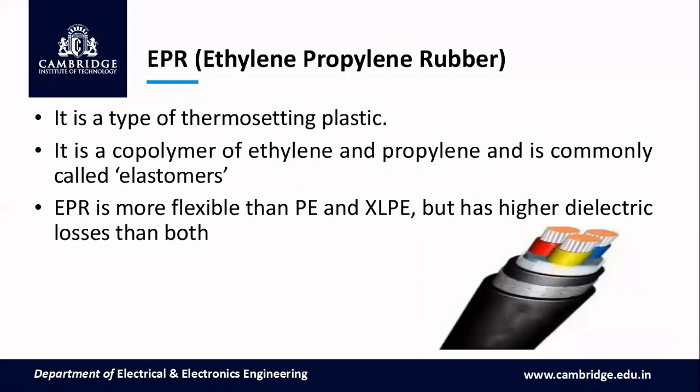EPR is nothing but ethylene propylene rubber. It is a type of thermosetting plastic. It is a copolymer of ethylene and propylene, and these are commonly called elastomers. EPR is more flexible than polyethylene and cross-linked polyethylene, but it has higher dielectric losses than both of them.